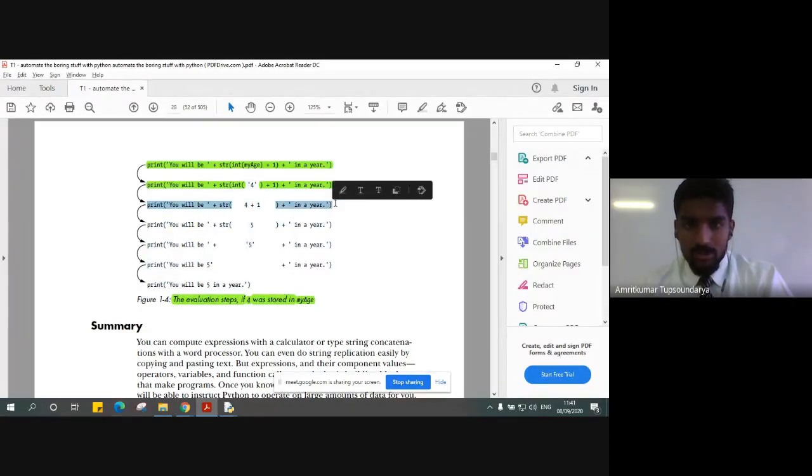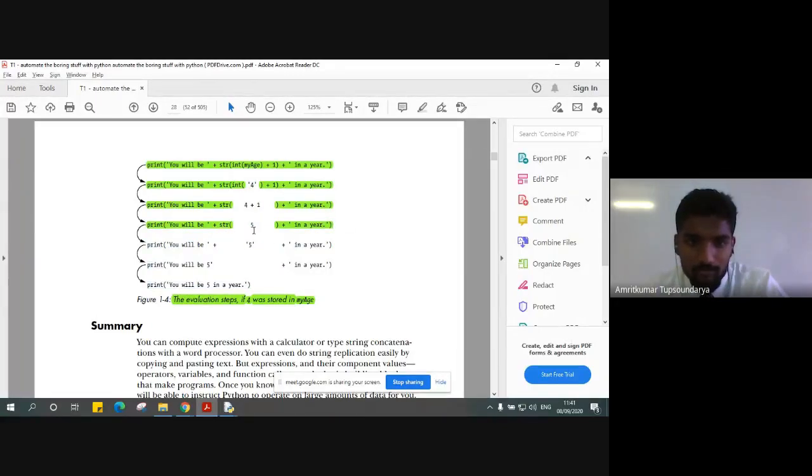After this line's execution, inside the parentheses 4 plus 1, we get 5, and string of 5 is what we execute in the next line. So string of 5 returns 5 again, inside single quotes, which makes sure that it is a string. Now this 5 is not integer 5, it is string 5, right?